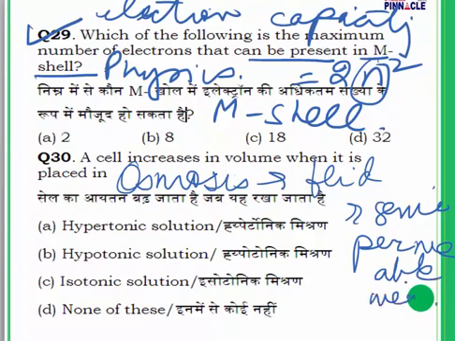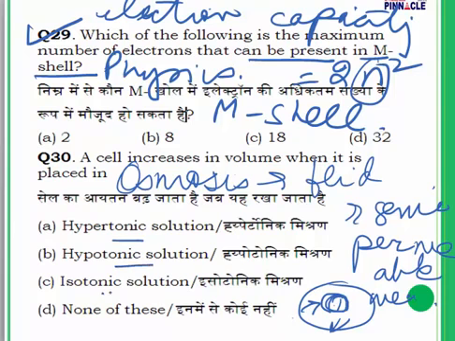I'll give you a small example. Suppose there is a cell in a fluid, and the cell has a semi-permeable membrane. There is going to be transfer of fluid from outside to inside or from inside to outside. This transfer is known as osmosis in layman's language. The cell can be placed in a hypertonic, a hypotonic or an isotonic solution.